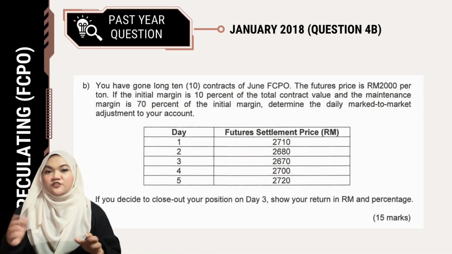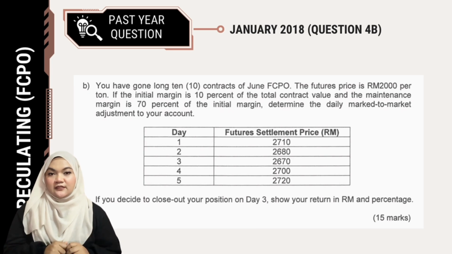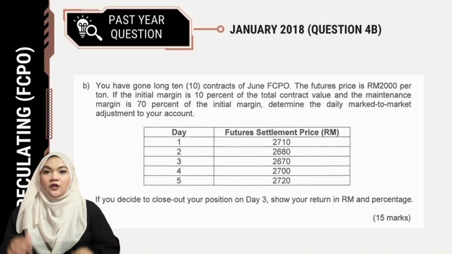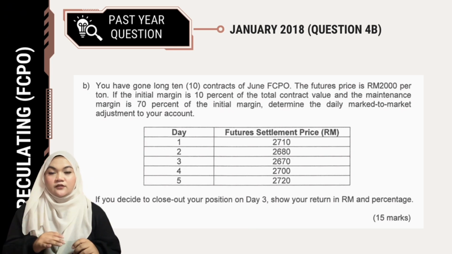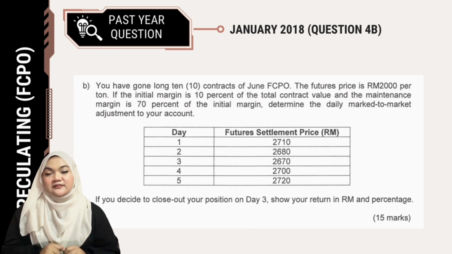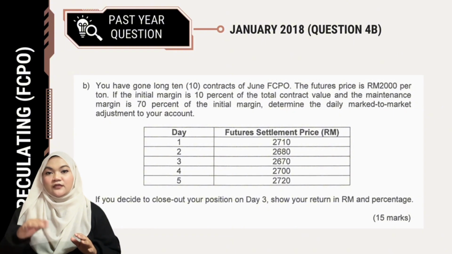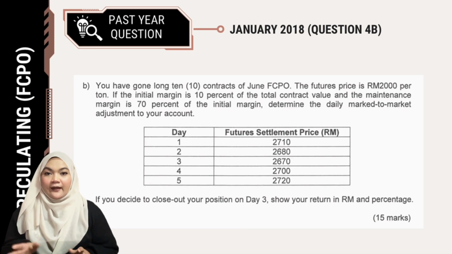Now we will discuss a speculation question from a past year question, which is January 2018. The question sounds like this. You have gone long 10 contracts of June FCPO. The futures price is RM2000 per ton. If the initial margin is 10% of the total contract value and the maintenance margin is 70% of the initial margin, determine the daily mark-to-market adjustment to your account. The question asks, if you decide to close out your position on day 3, show your return in RM and percentage.